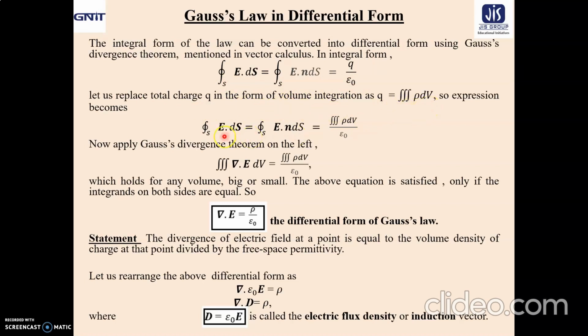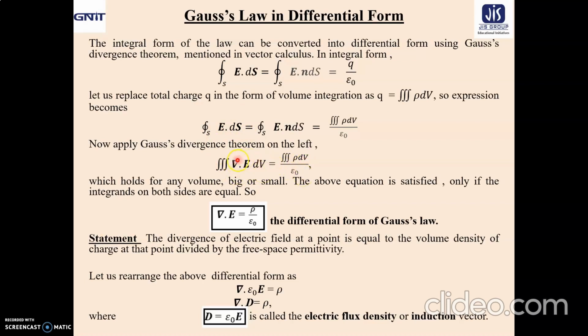Already we have given in the slide. So ∮E·dS is written as the volume integration of ρ dV by ε₀. Now apply Gauss's divergence theorem on the left to convert the surface integration to volume integration. We will get ∫∇·E dV equal to ∫ρ dV by ε₀.